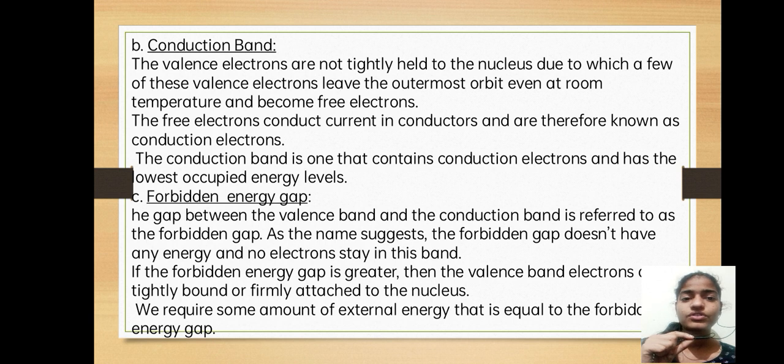If the forbidden energy gap is greater, then the valence band electrons are tightly bound or firmly attached to the nucleus. We require some amount of external energy, equal to the forbidden energy gap, for them to become conduction electrons.